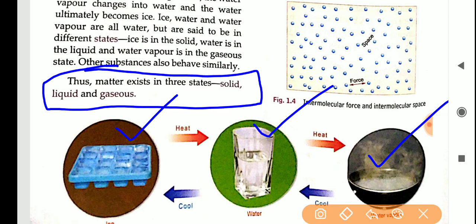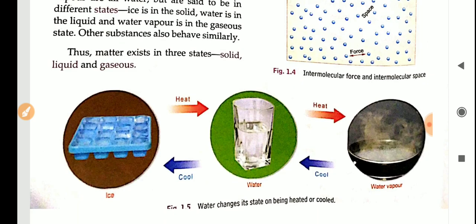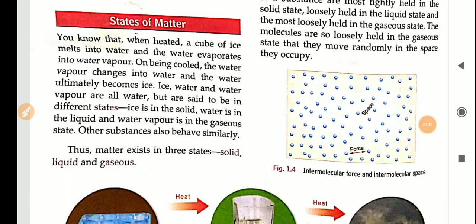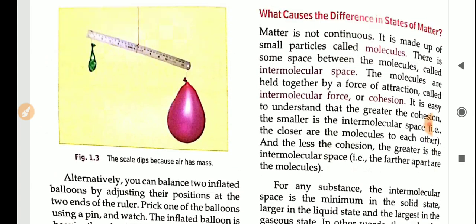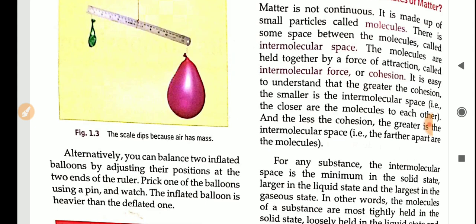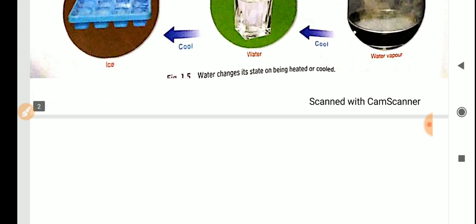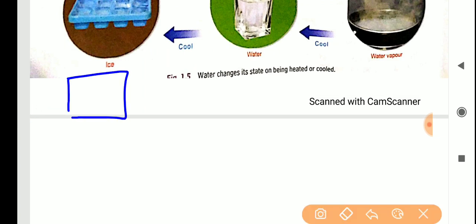Okay, I think up to here everybody understood solid, liquid and gas. So now we are going to study the next topic. What causes the difference in states of matter? See, in solid state, if it is an ice cube, we know that matter is made up of small tiny particles, right?